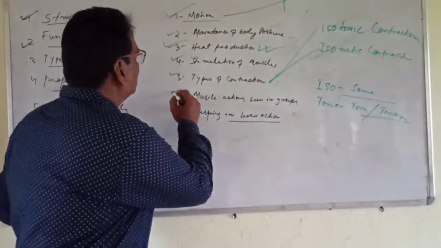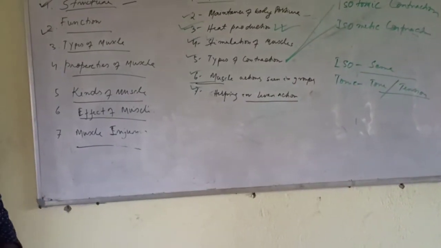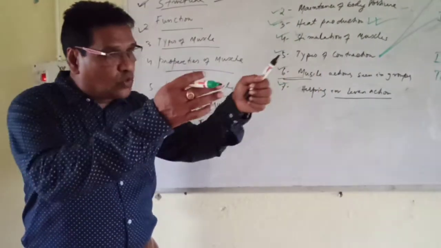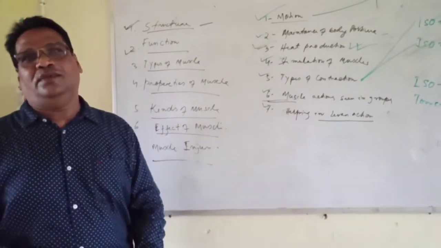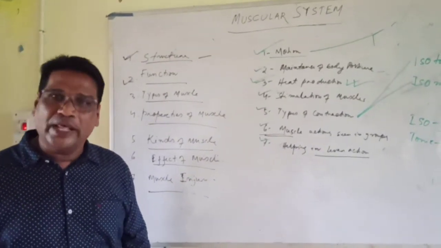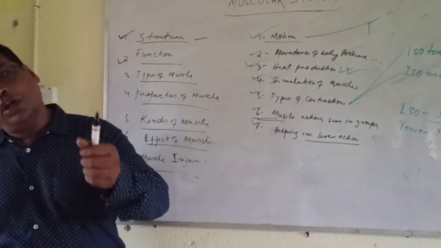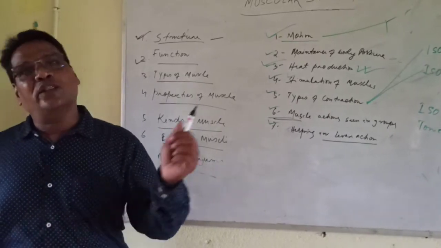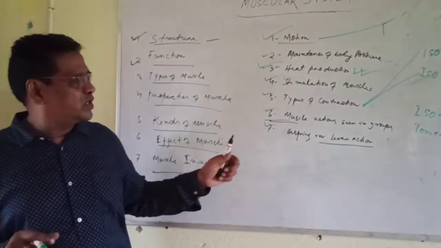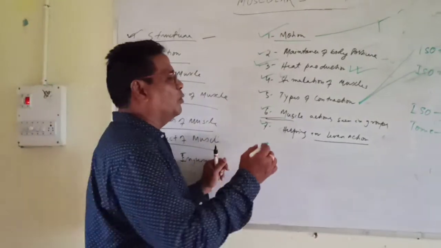Next is muscle action seen in groups. In muscle action, when work is going on, the total muscles are working together, not a single muscle. Suppose you are playing football. You should not think that only the right leg, the thigh muscles, are working while the other muscles remain constant. Don't think so. My point of discussion is that muscles work in groups to complete the movement.